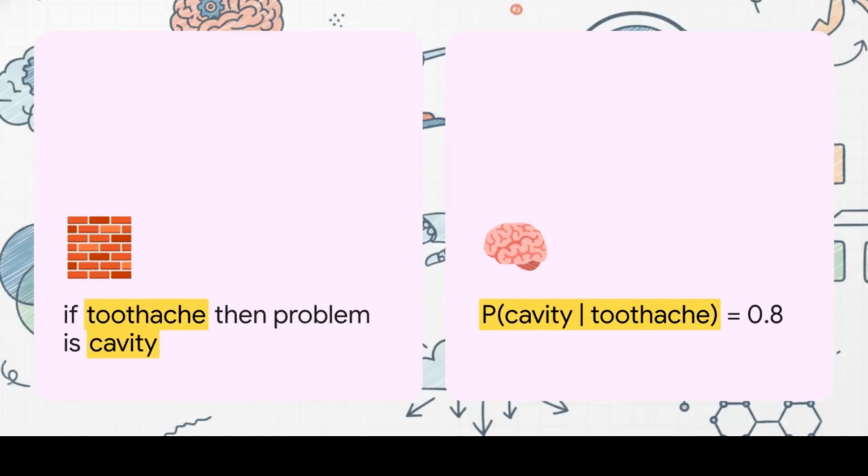The old way of thinking about AI used these really rigid logical rules, like if a patient has a toothache, then the problem is a cavity. But that's incredibly brittle, isn't it? What if it's gum disease or an issue with a filling? You'd end up with a crazy, complex web of rules that would break constantly. The modern approach, the much more robust approach, is to quantify our belief. We say, okay, the probability of a cavity, given the evidence of a toothache, is maybe 0.8 or 80%. That little shift totally changes the game. It acknowledges the uncertainty and gives us a flexible, realistic way to reason.